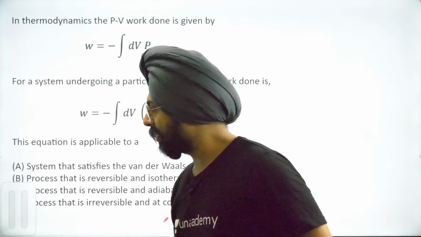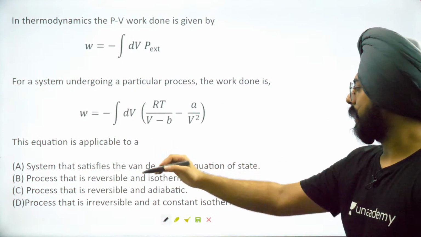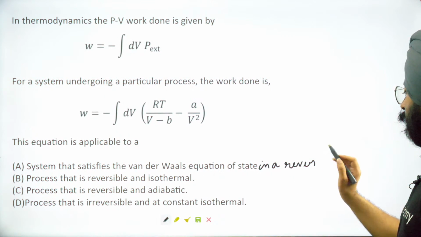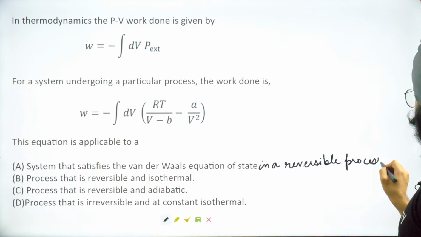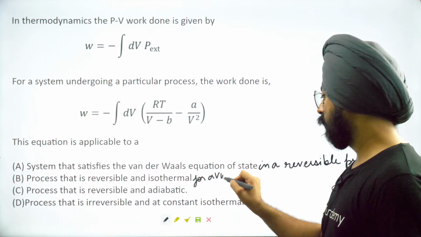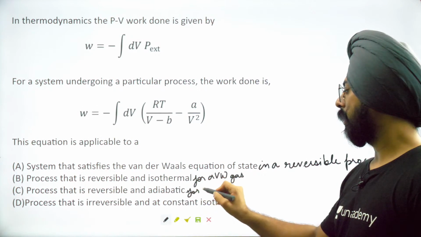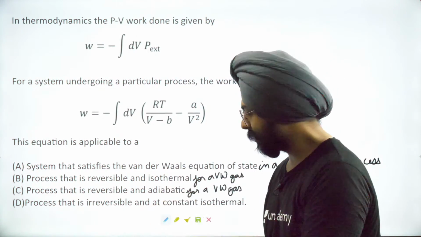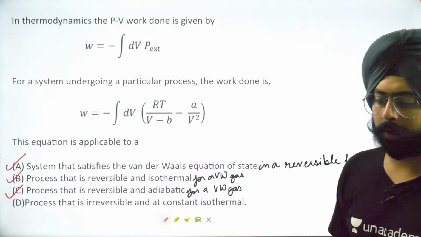Okay, to make the question a little less ambiguous: a system that satisfies the Van der Waals equation of state in a reversible process; a process that is reversible and isothermal for a Van der Waals gas; a process that is reversible and adiabatic for a Van der Waals gas. If this is the question, then I would say that A, B and C, all of these three are correct.